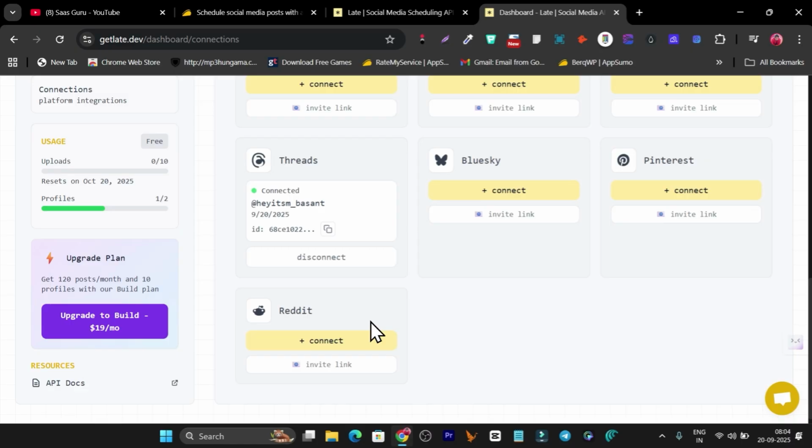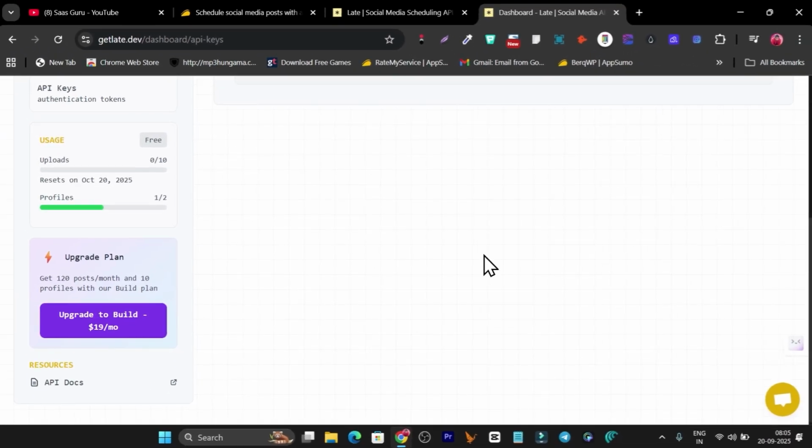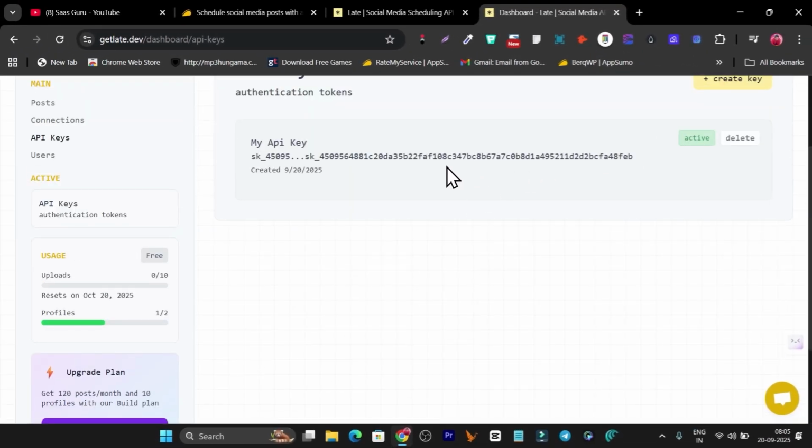And let me give you one more surprise here. If I go to the API here, all I need to do is create the API key. Now I can use this API key in automations with the help of n8n or make.com or Zapier, and after that, without even logging into this dashboard, from the n8n automation or whatever tool I use to create the automation, from there I can schedule or create the post to automatically post it. That will be full 100% automation. So that is one extra unique thing I have found in this platform.